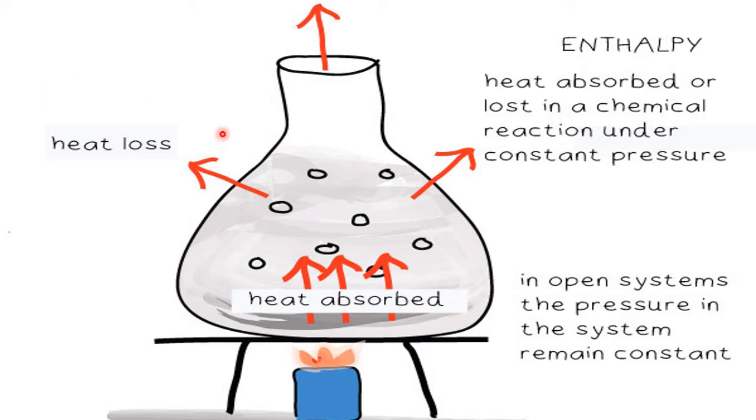It is a conical flask, and in this, water is there. Here we have supplied heat by the source. Then the total energy here is after the supply. Now, heat absorbed or lost in a chemical reaction is under constant pressure. So, what is constant pressure here?